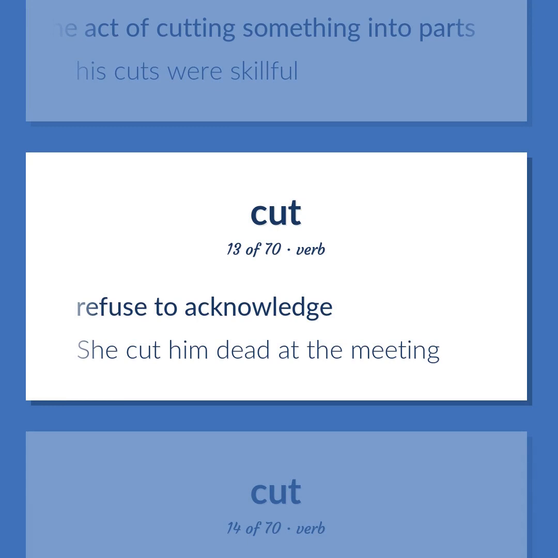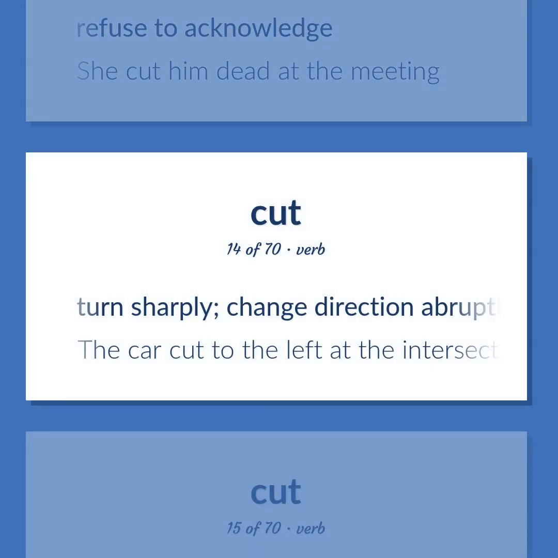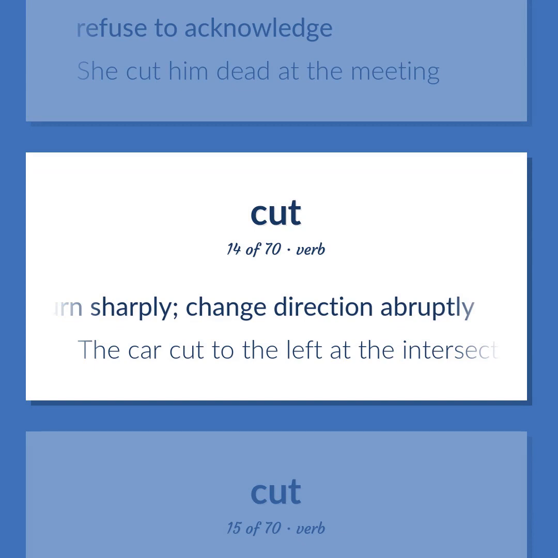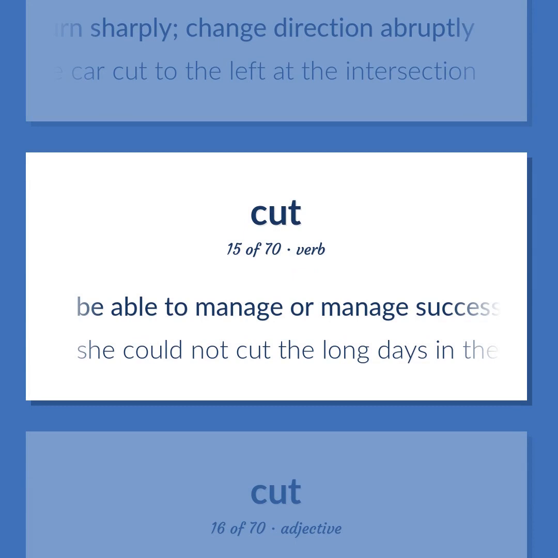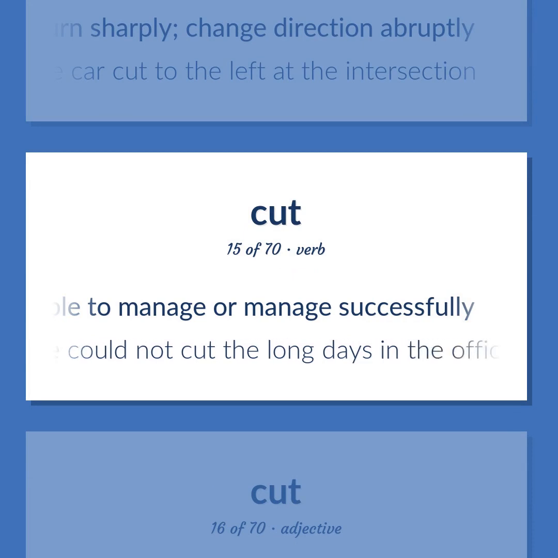Refuse to acknowledge. She cut him dead at the meeting. Turn sharply. Change direction abruptly. The car cut to the left at the intersection. Be able to manage or manage successfully. She could not cut the long days in the office.